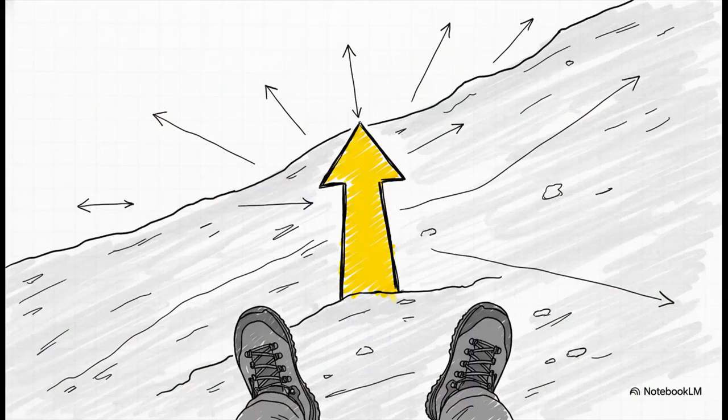Well, probably the most logical thing you could do, right, is to just feel the ground around you. Find the direction that goes up the most, the steepest path, and take a single step in that direction. And then, from your new spot, you do it all over again. You look, you feel, and you take the steepest step up. That very simple, repetitive idea, that is the soul of the hill climbing algorithm.